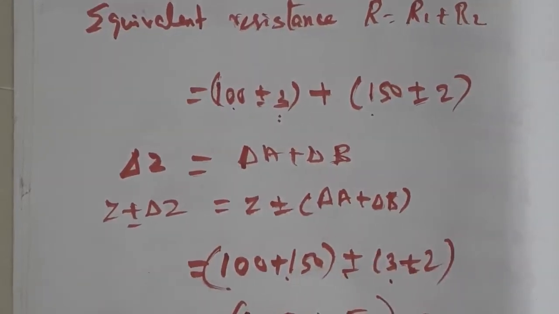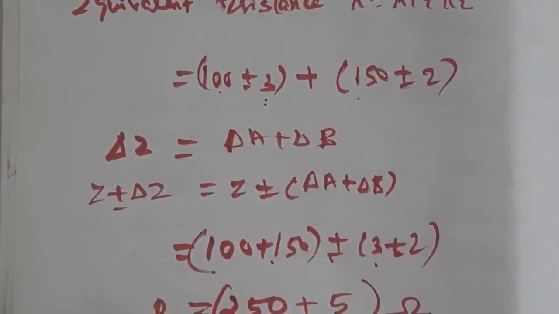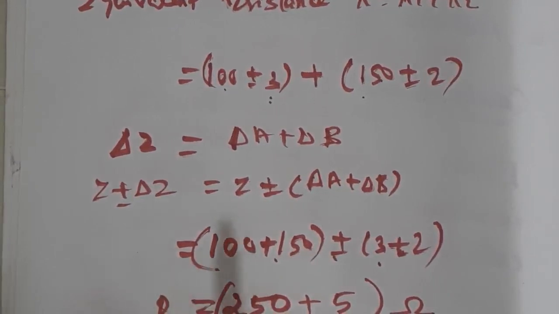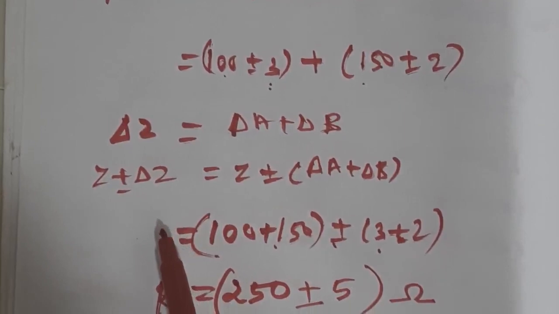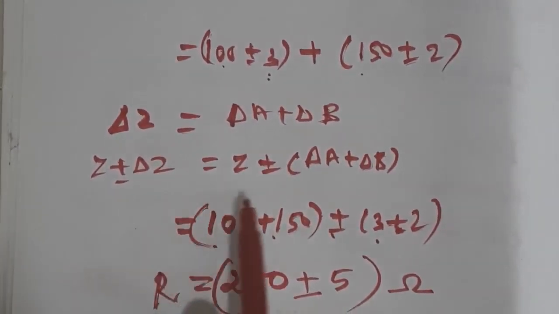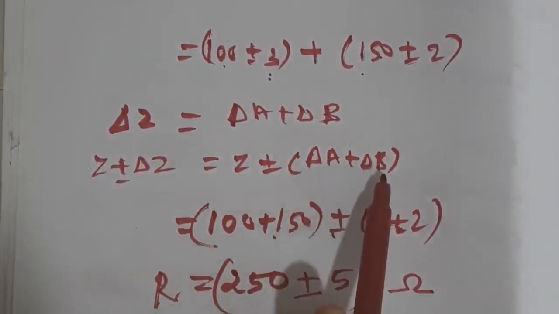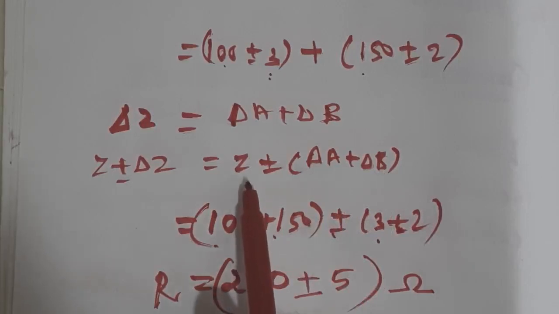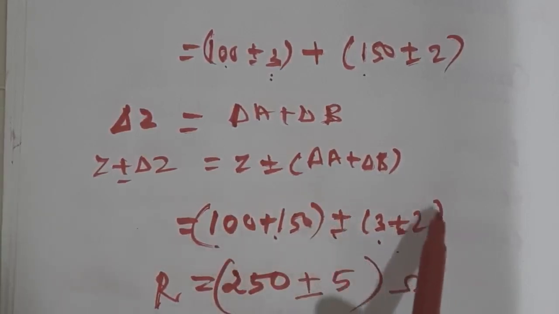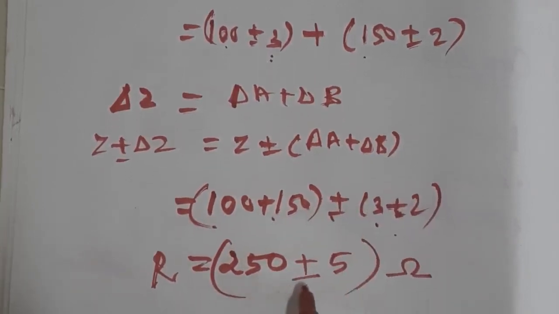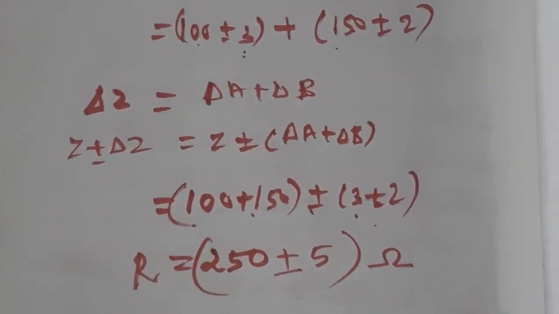When we are adding, we have to look into the errors of R1 and R2 and combine. So obviously Z plus or minus delta Z is Z plus or minus delta A plus delta B. So Z is A plus B, 100 plus 150 plus or minus 3 plus 2, delta A plus delta B. So 250 plus or minus 5 ohm.